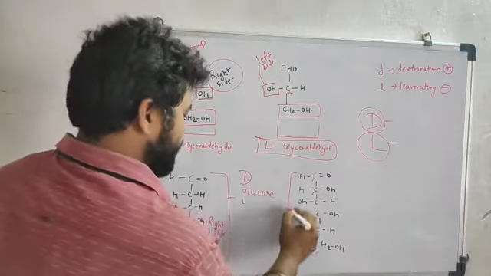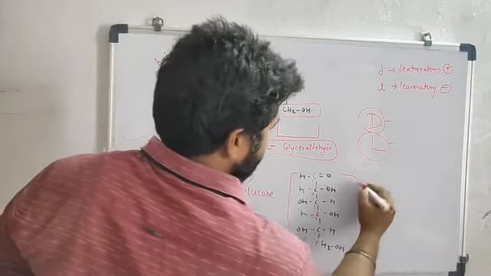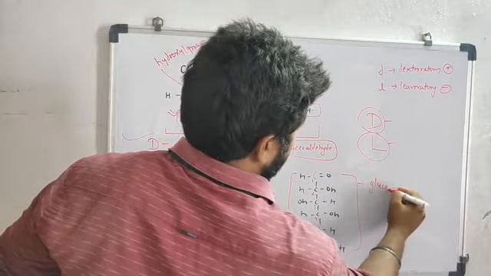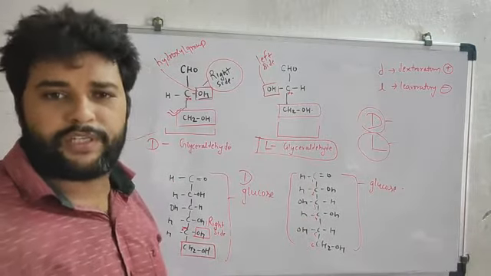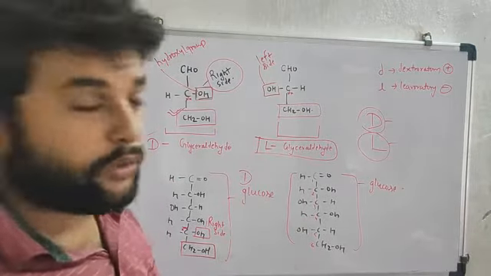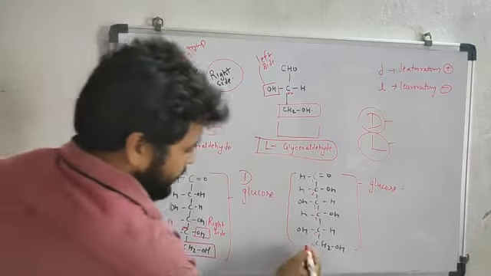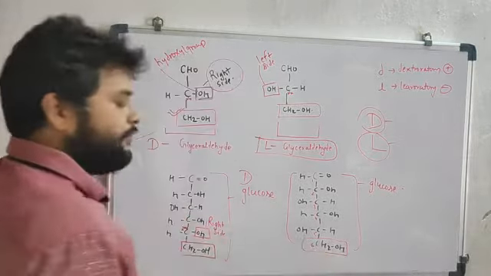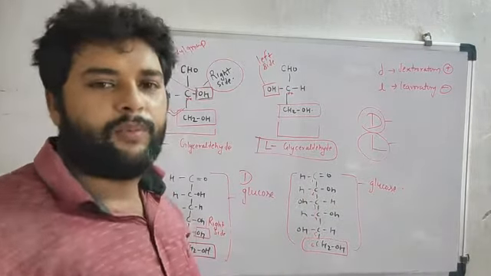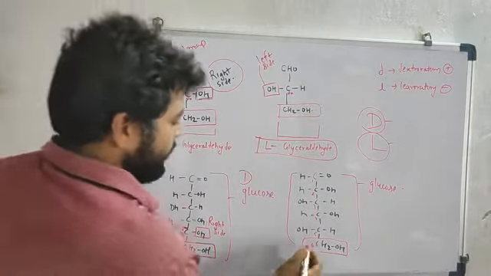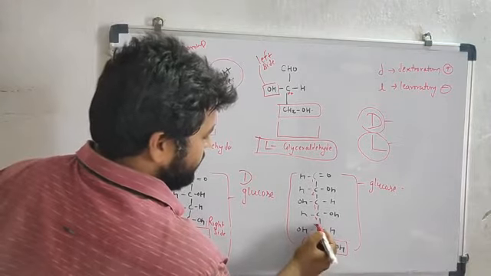It is the structure of glucose. But I don't know what type of glucose it is. Okay, so just go through the point. Identify CH2OH and then move to the previous carbon. So this is the previous carbon.